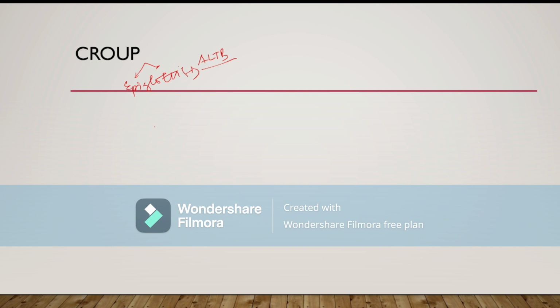Why does croup happen? In the respiratory tract, when air enters through the nose and goes to the pharynx, and from the pharynx enters the vocal cord, turbulence is produced at the vocal cord. In this airway there is turbulence, and from the vocal cord onward the turbulence decreases to some extent.